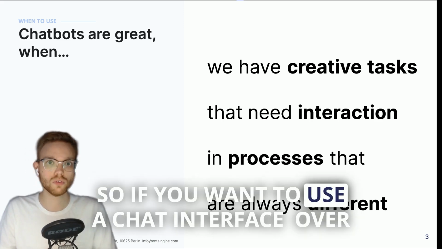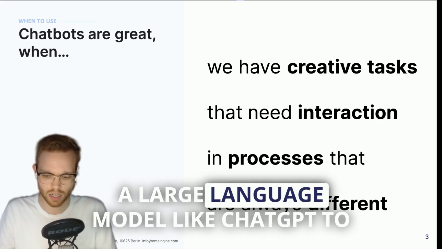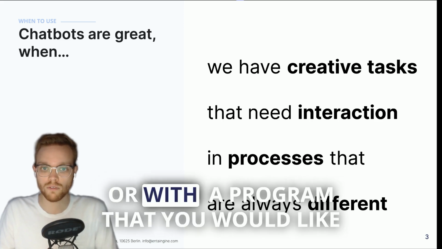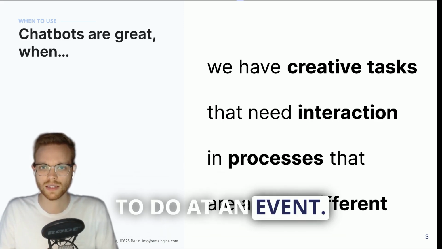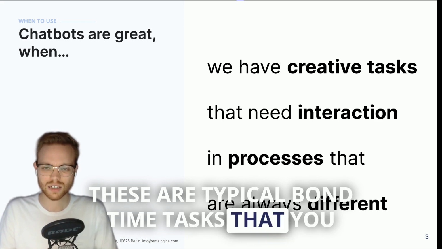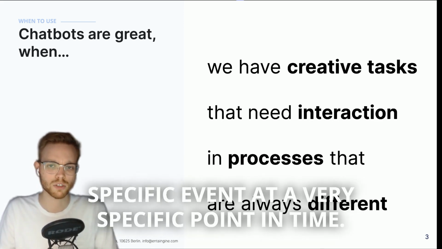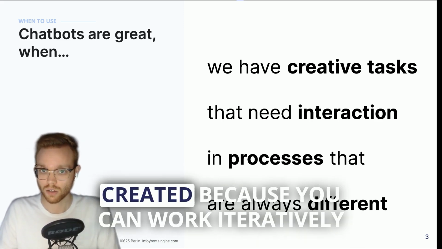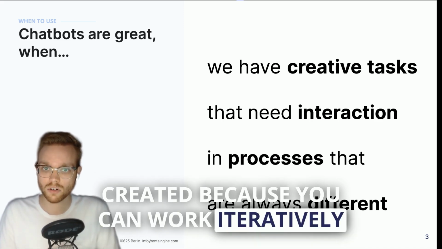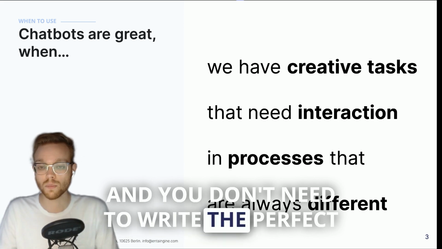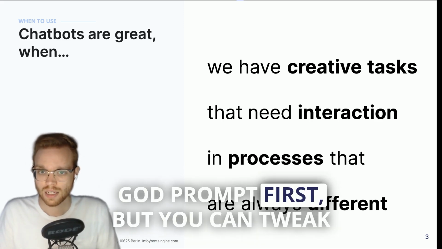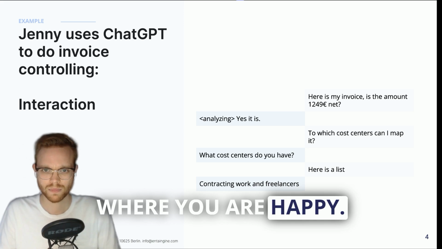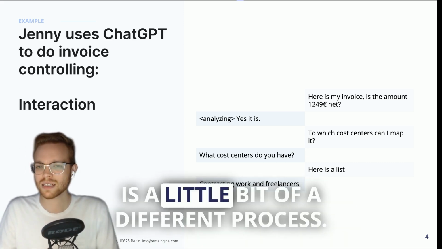So if you want to use a chat interface over a large language model like ChatGPT to come up with a catchy marketing slogan, or with a program that you would like to do at an event. These are typical one-time tasks that you have for a very specific purpose at a very specific event at a very specific point in time. And for that, these chat interfaces are great because you can work iteratively and you don't need to write the perfect God prompt first, but you can tweak it and refine it until you get somewhere where you are happy.